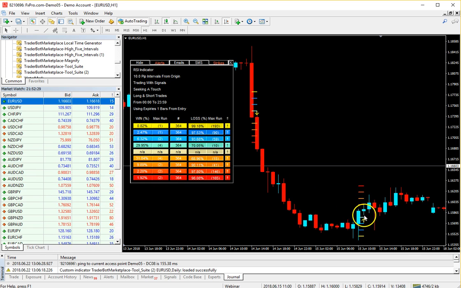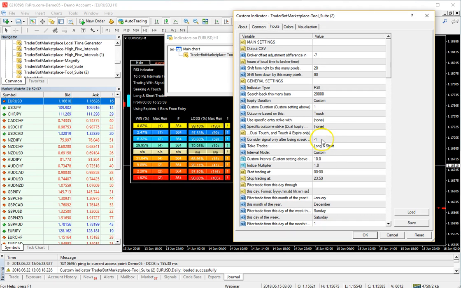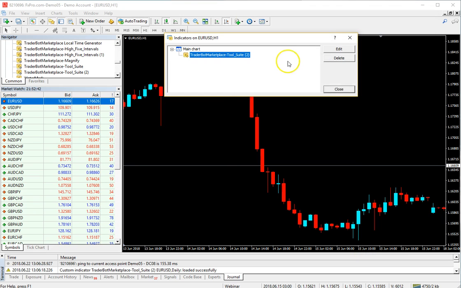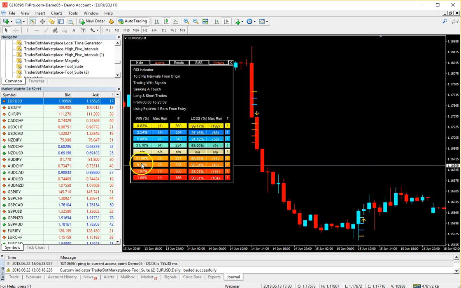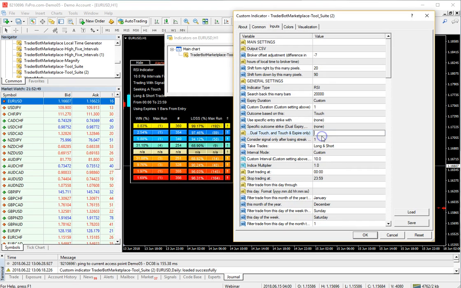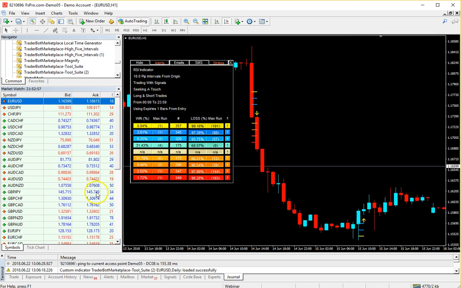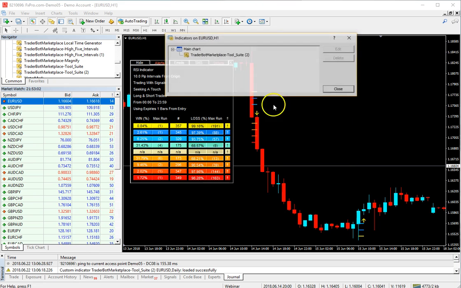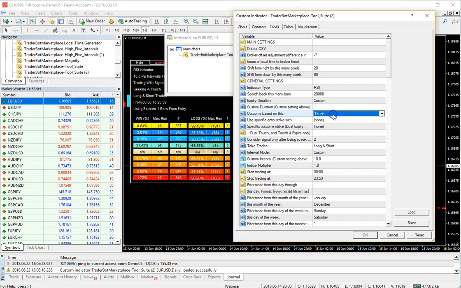Let's say after a signal comes out and it does not touch the line, if I wait for that to happen, what's the probability of the very next trade being a winner? About the same. Let's check, wait, did I do that right? Yep, about the same, but the amount of trades went down. What about after 2 losses? About the same. So on this particular strategy, it doesn't really matter. Let's go back and look at expiries.